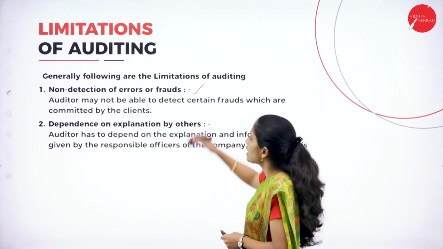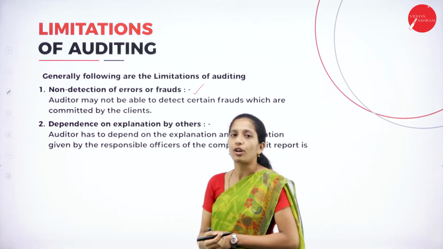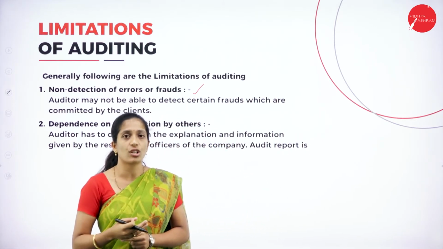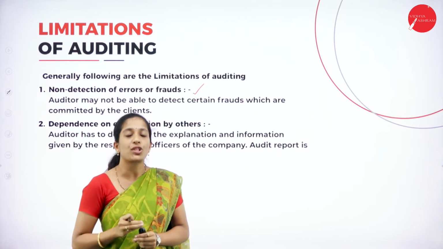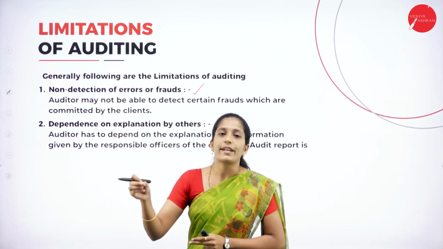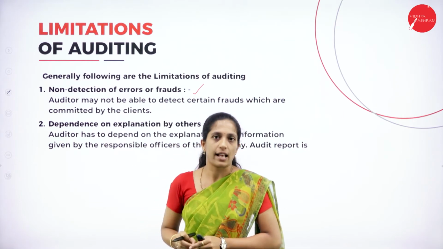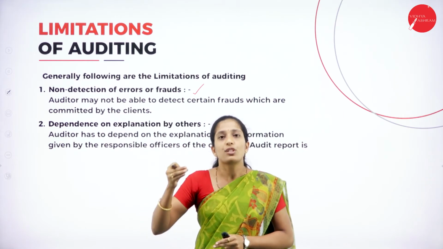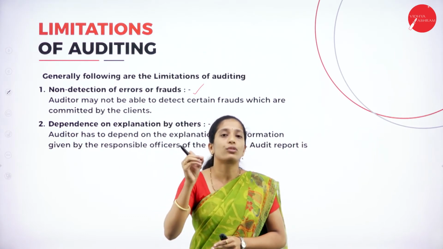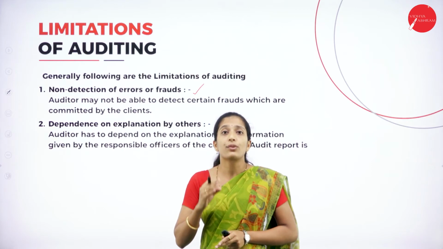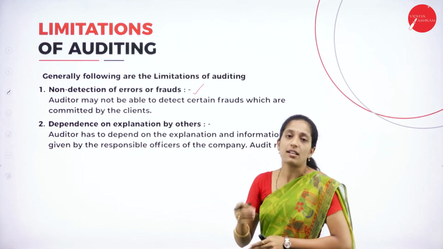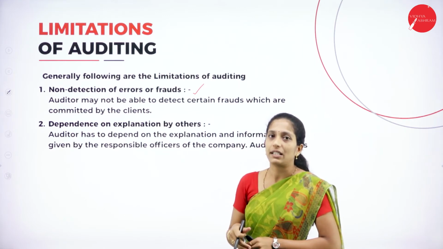So the first one is non-detection of errors or frauds. As I told, auditing means verification and examination of books of account in order to check whether the financial statement is accurate or not. So the auditor has to go through each and every transaction, right? Sometimes due to lack of time, or due to some other reason, the auditor may not go through each and every transaction. During such a situation, what happens? He cannot find certain errors as well as fraud which is made by the client.